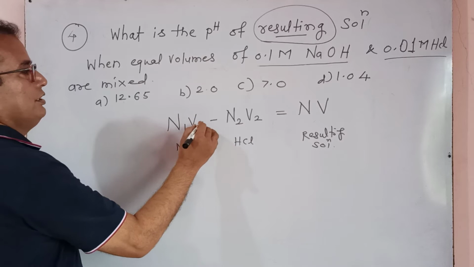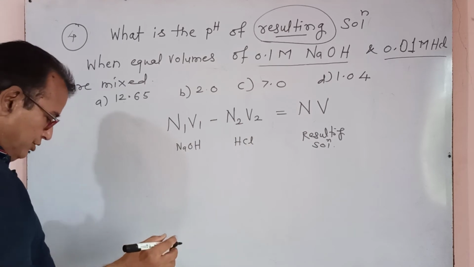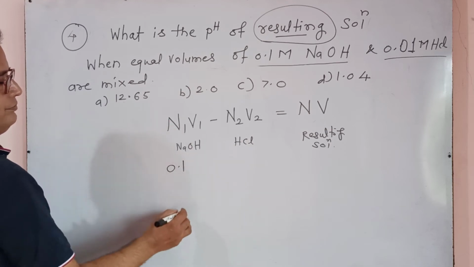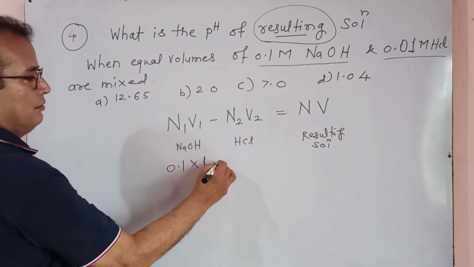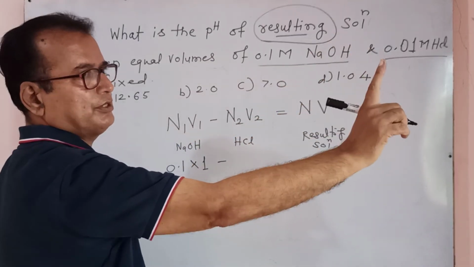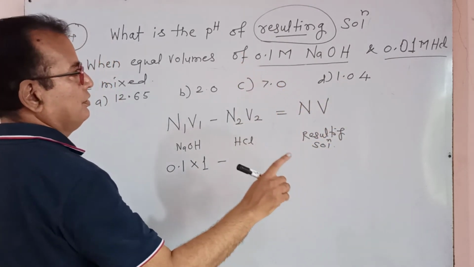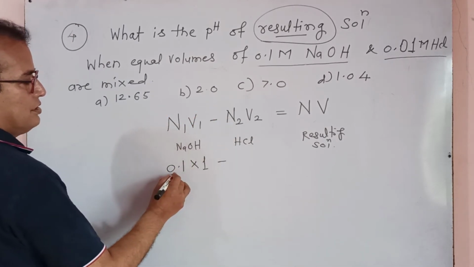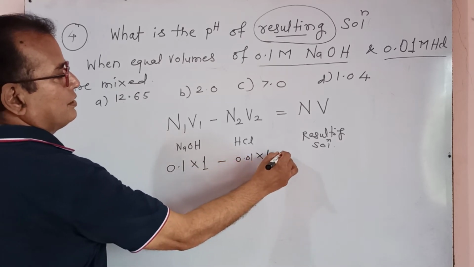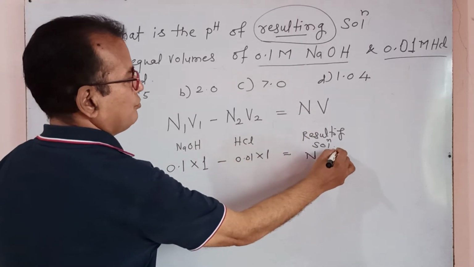Suppose the volume is 1 liter and 1 liter, so the resulting volume is 2 liter. The normality of NaOH is given as 0.1 into 1, minus the molarity of HCl. HCl and NaOH each have 1 H plus and 1 OH minus, so their normalities and molarities are the same. This is 0.1 into 1 minus 0.01 into 1, equal to the normality. We don't know the normality of the resulting solution, but the volume is 2.